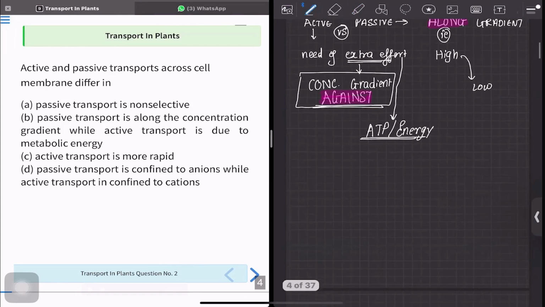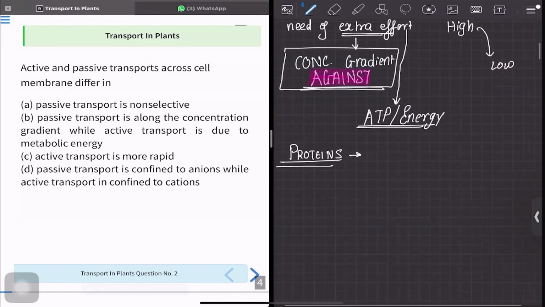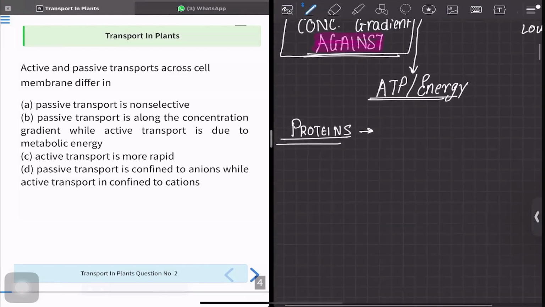Now comes the point of what are the factors that are going to affect active transport, and that is what is asked in the question. Now, active transport occurs via proteins. And since proteins are involved, they are going to be highly selective in nature. They are going to get saturated.